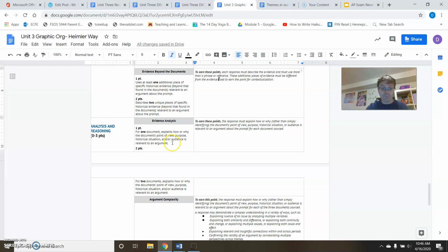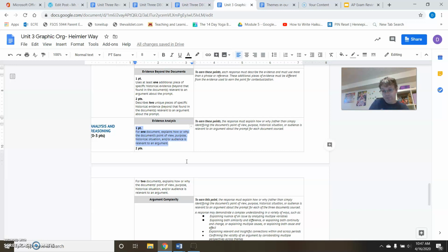So for 1 point, explain how or why the document's point of view, purpose, historical situation, or audience is relevant to an argument. These are your HAP steps. Now, I was teaching you guys to do purpose plus 1 HAP step. I actually probably should have been teaching you guys to just give the main idea of the document and then give a HAP step: historical situation, audience, purpose, or point of view.